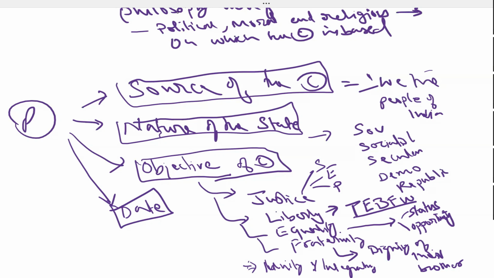In the last para, it talks about the date. In our Constituent Assembly, on this 26th day of November 1949, to hereby adopt, enact, and give to ourselves. Who is giving this Constitution? We, the people of India. And to whom? On this 26th November 1949, we have given this Constitution to ourselves.